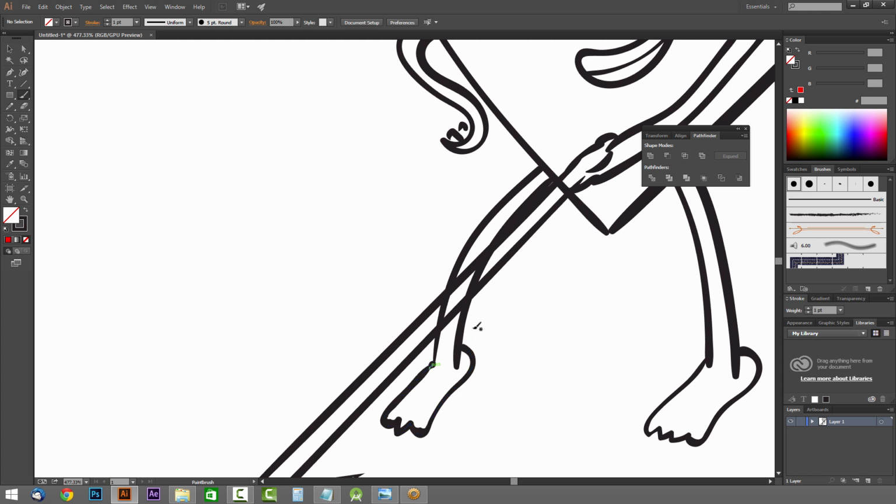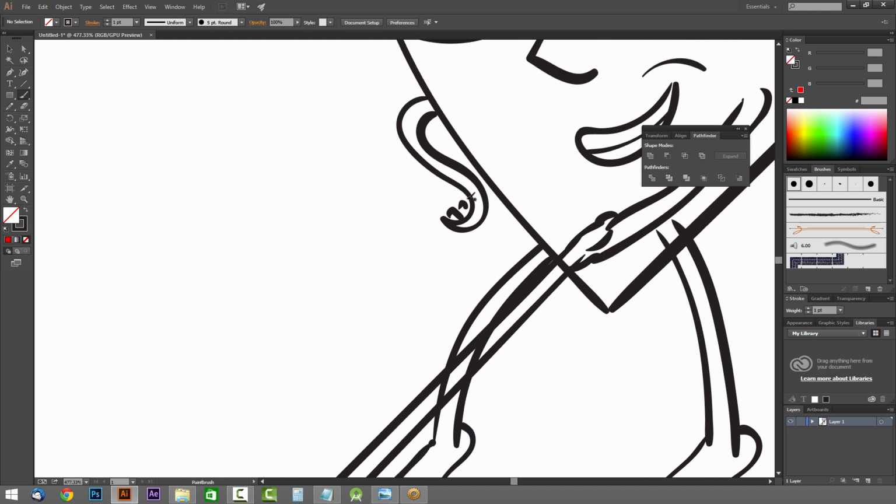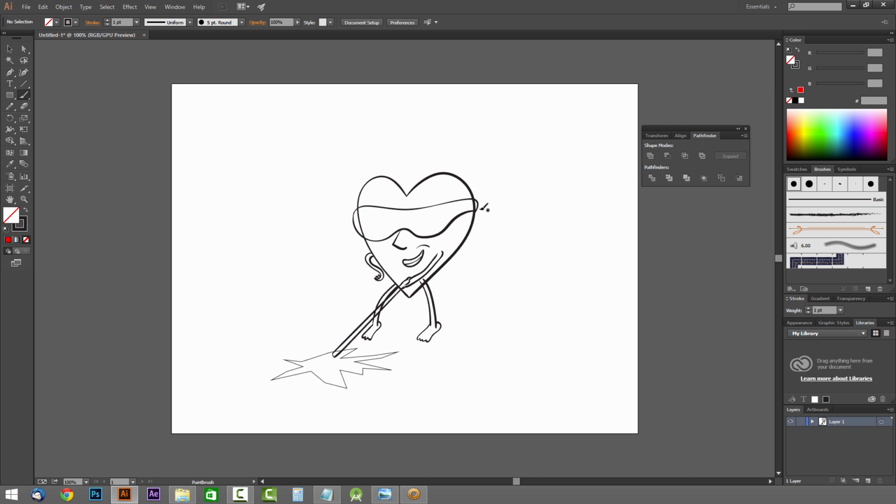Connect it just like that. That's fine. And up here as well, the fingers, I'm just lightly pressing, and there we go. Okay, so the way we do this is we create a new layer. So just click on this little icon down here, create new layer, and we'll take out the rectangle tool.